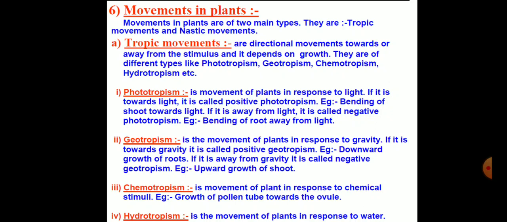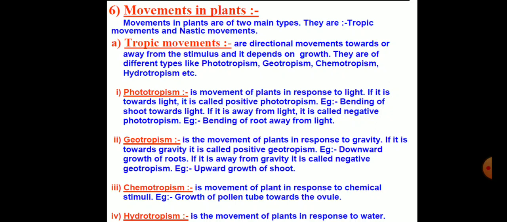First one is phototropism. It is a movement of plant in response to light. If it is towards light, it is called positive phototropism. Example, bending of shoot towards light. If it is away from light, it is called negative phototropism. Example, bending of root away from light.